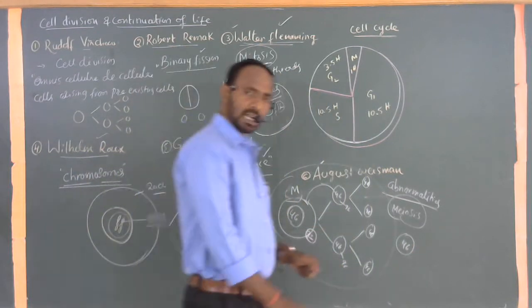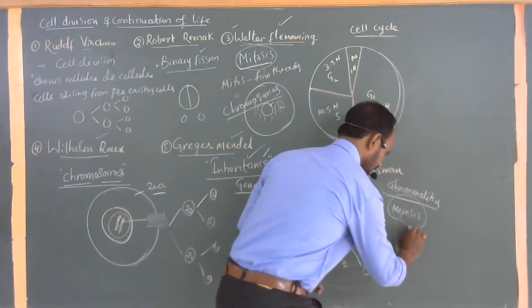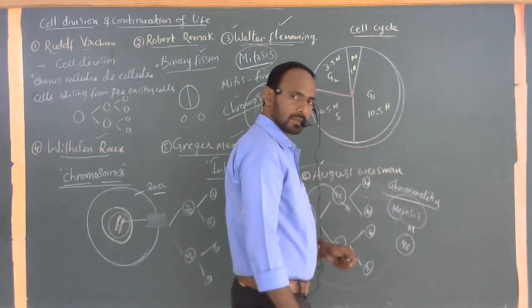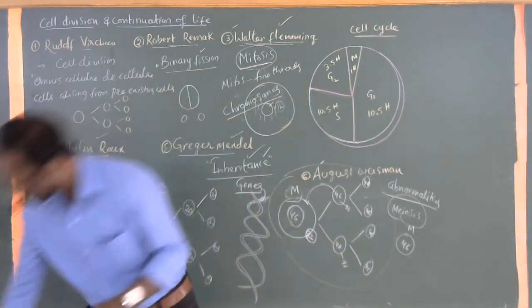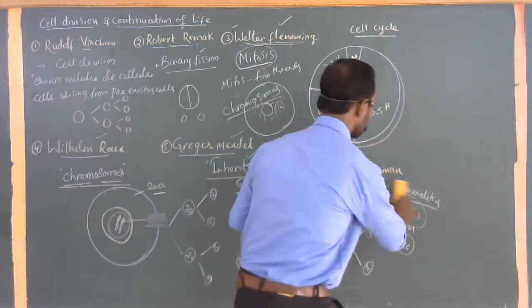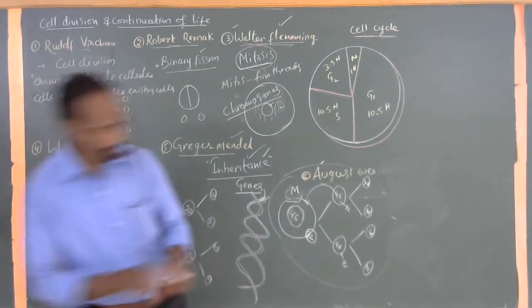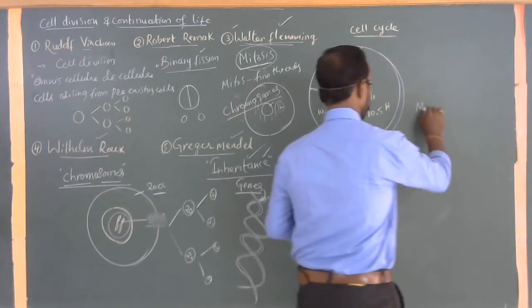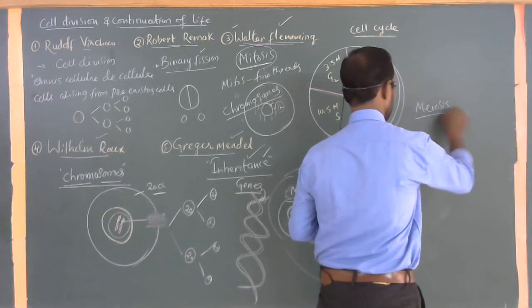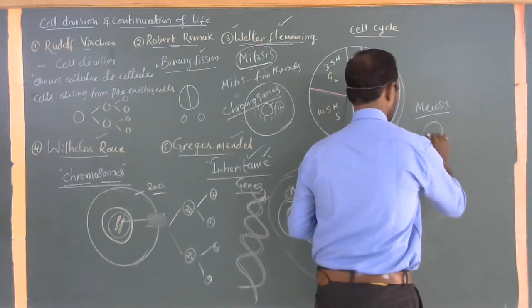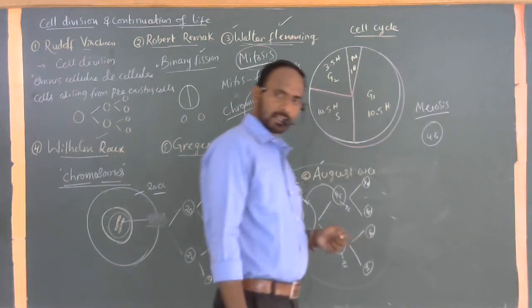Before cell division, for example, this is the male gamete. So just wait. During the process of meiosis, this is the cell. The number of chromosomes is 46.